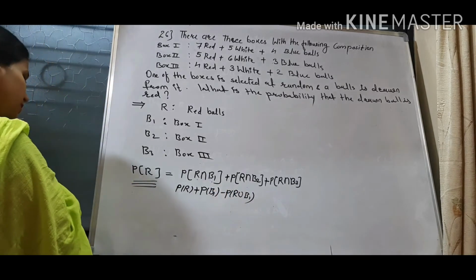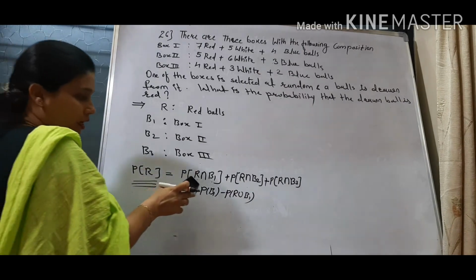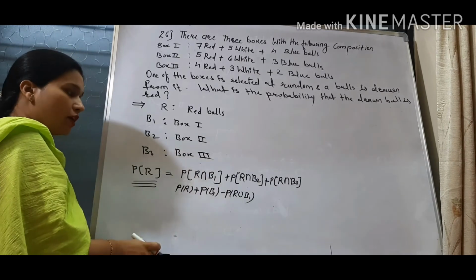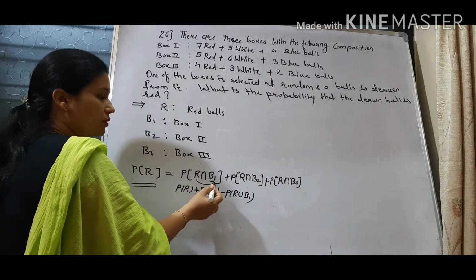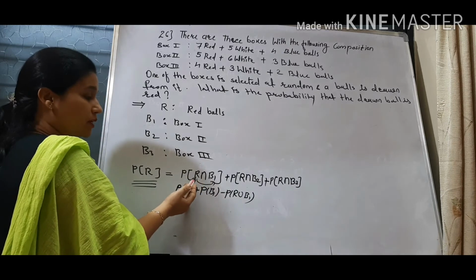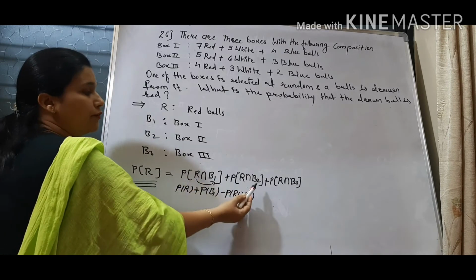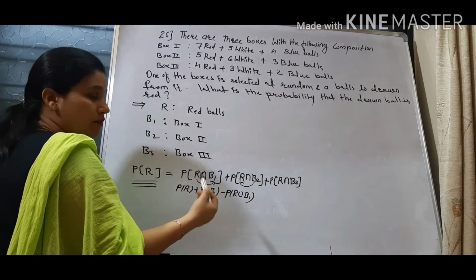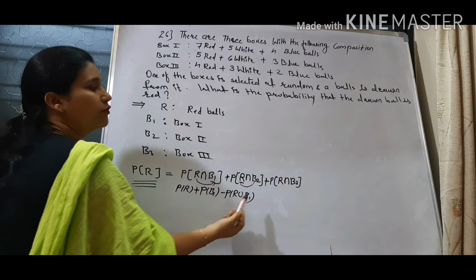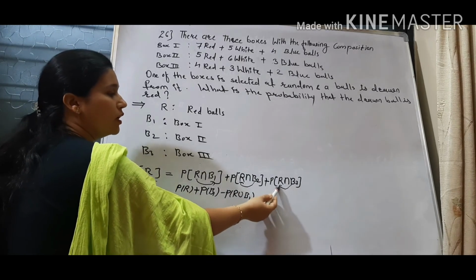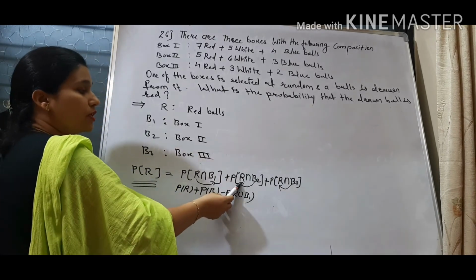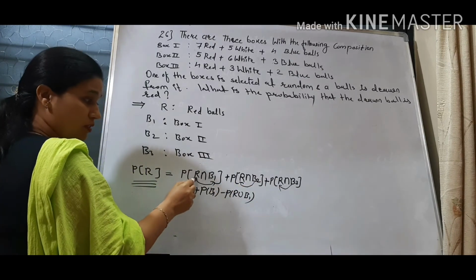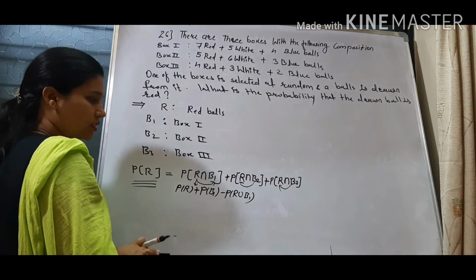Again this is not possible because our red ball is conditioned on the boxes, meaning red ball depends on the box. If there is box 1, then there will be some situation for the red ball. If we are getting box 2, then we will get a red ball in some different way. If we are getting box 3, then we'll get a red ball in some different way. So our red ball is conditioned on boxes, box 1, box 2, box 3. So this is also not equal to this. So this is also removed.